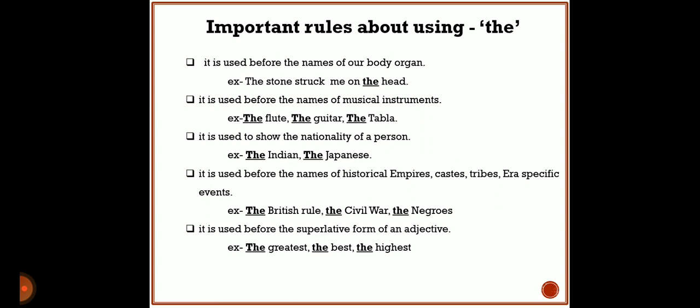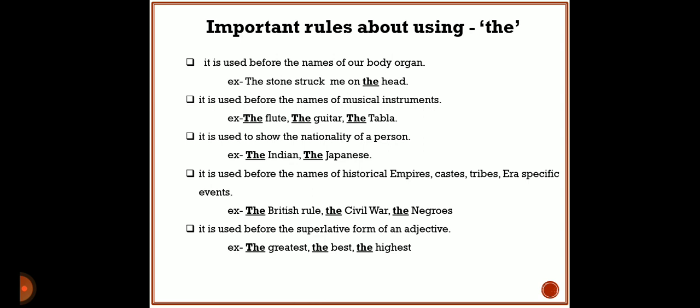And the last rule of using the is that it is used before the superlative form of an adjective. All of you know positive degree, comparative degree, and superlative degree, which means the adjective in its third form, coming with est.